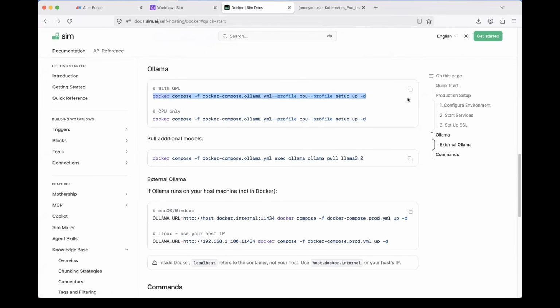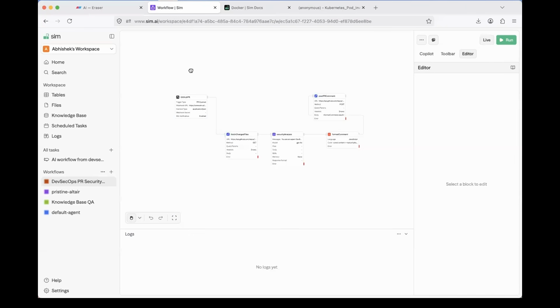But make sure you have the local compute. You have the GPUs running on your machine. Otherwise, don't use this option, because if you don't have GPUs, this will not be much use. There is an option for CPU only, but trust me, it will be very, very slow. In such cases, Abhishek, what can I do? Then you have the hosted solution for sim.ai as well. See if you can get some free credits. I think if you install it for the first time, you might get free credits. Try it. With free credits, you can build 1 to 2 workflows.